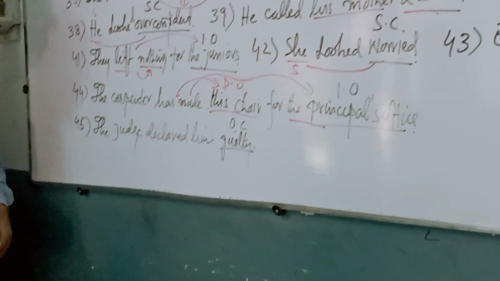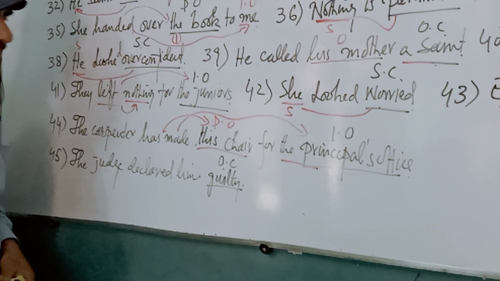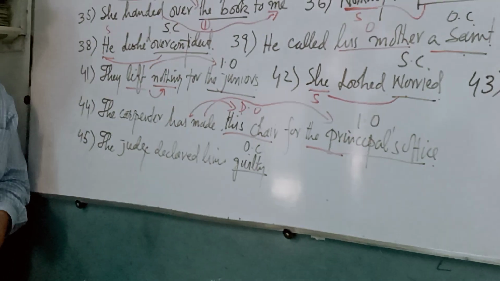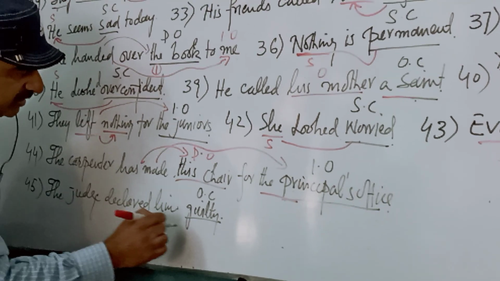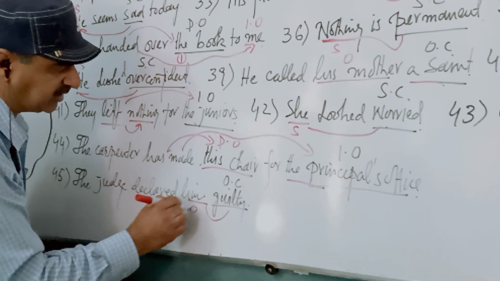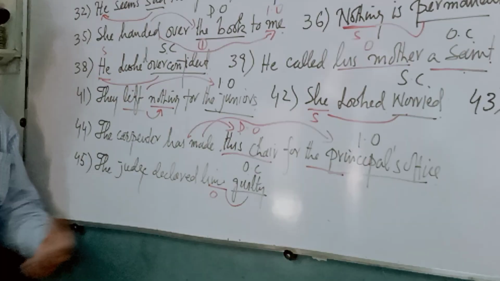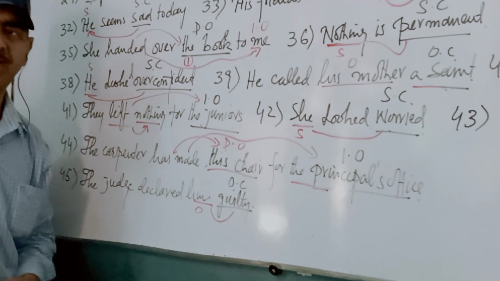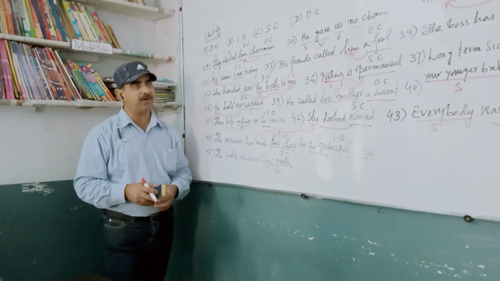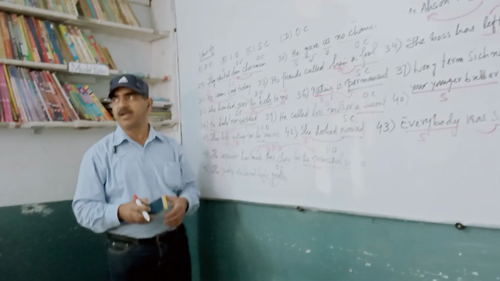Next one: The judge declared him guilty. It's an object complement. Why is it an object complement? Because it is completing the object him. That's the reason it is an object complement. Clear? When you try to know the reason behind each and everything, you get a better understanding.